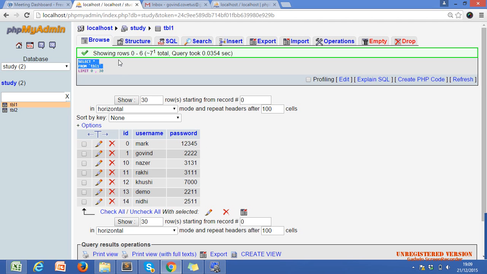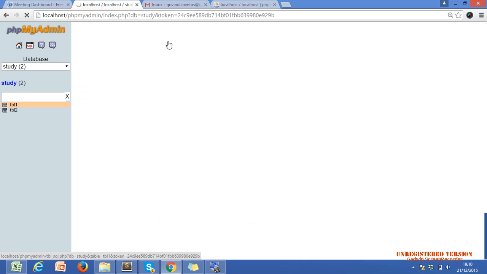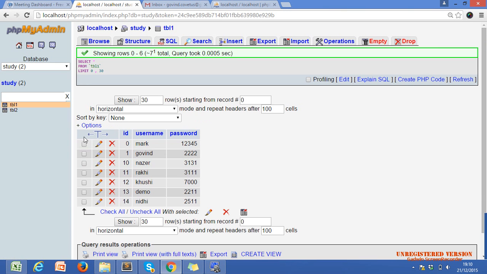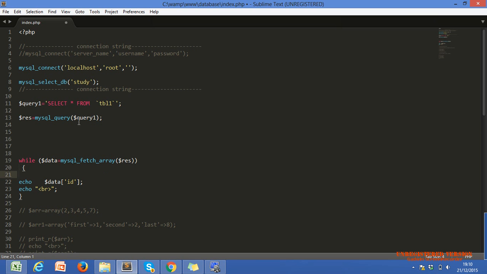In our MySQL there is only one process. You can say it is combined in one process. Why? Because we are directly using our query in MySQL. Is it or not? We are using a query in our MySQL or not, Nazar? So it is just giving us the data directly, but in PHP we have to first execute